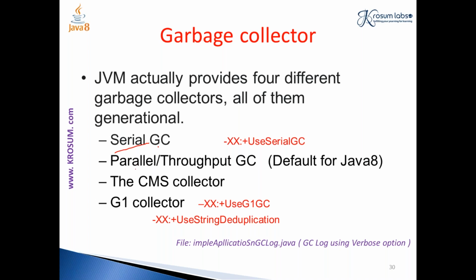The generation algorithm which we have dealt with so far is available in all these garbage collectors. The difference between these collectors is the way they perform. For example, serial GC is a single threaded environment, whereas parallel GC is a multiple threaded environment, and this is the default GC for Java 8.